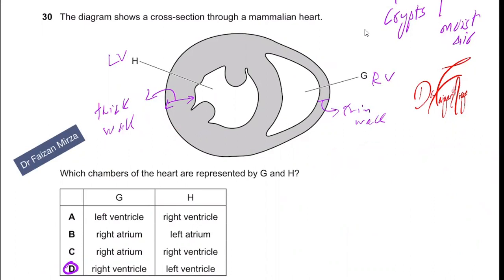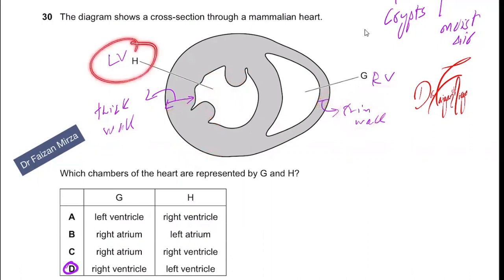Now you have to make sure that you keep in mind that this is a cross section through a mammalian heart. That's what they have stated. These are the chambers H and G. How do you identify which chamber is what? You just look at the wall that surrounds this chamber. If the wall is thick, then definitely that's a left ventricle, irrespective of whatever shape, whatever side it might be. Similarly, if the wall is thin, this must be the right ventricle.